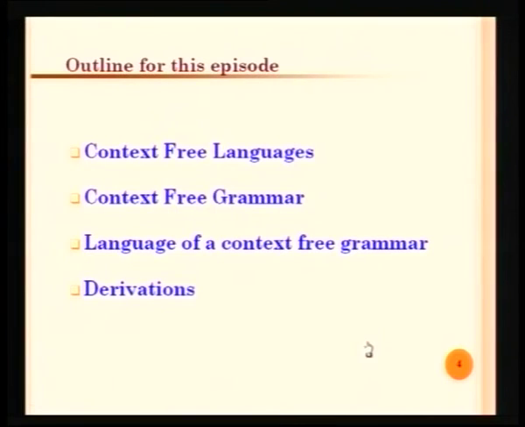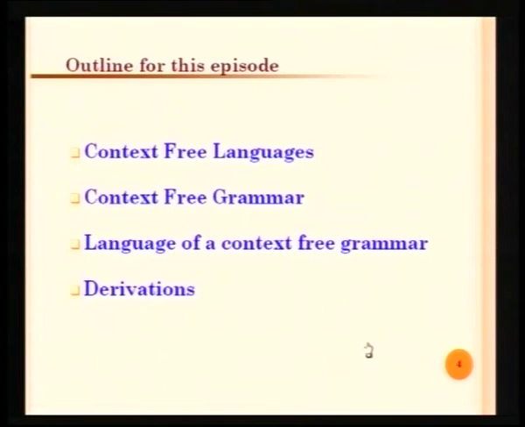You may take any language like C or Pascal or COBOL, whatever it is. If you want to describe the syntax of the language, first of all we should know some grammar for the description of the syntax of the language. That is, how we are writing the statements. In order to describe the statement syntax, we want to have the context free grammar. With the help of the context free grammar only, we will be able to describe the syntax of every syntactic construct available in programming languages. That is why these kinds of languages are very important.